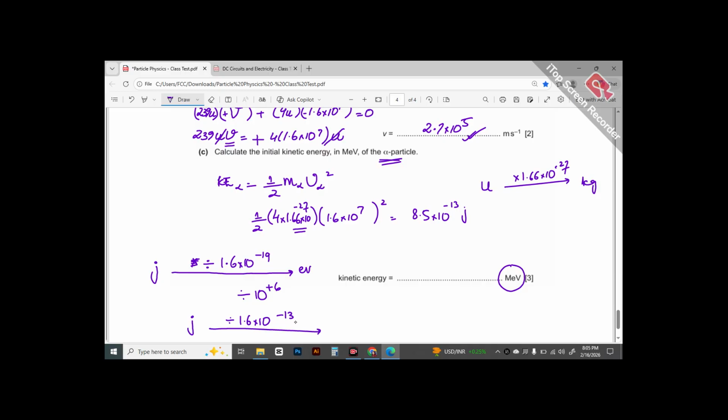Minus 19 की जगह you went with minus 13 to compensate for this plus 6. And you would directly get your final answer in mega electron volt. So like यहाँ पर ये जो आपके पास joules में final answer था, आप इसको divide करते with 1.6 exponent minus 13 and आपके पास final answer आ जाता in mega electron volts, which is 5.3, if I had not mistaken.